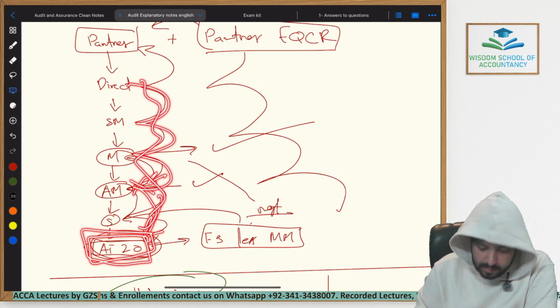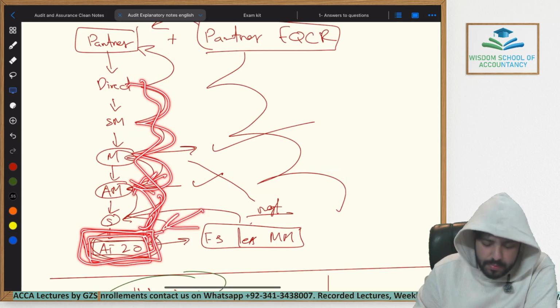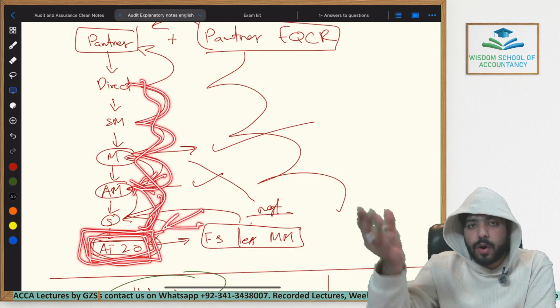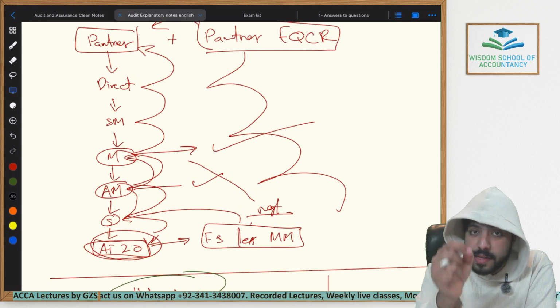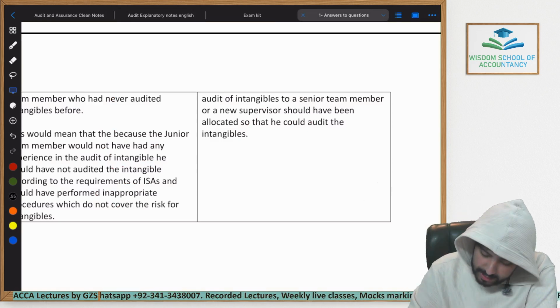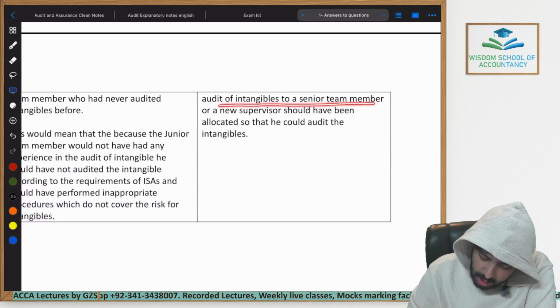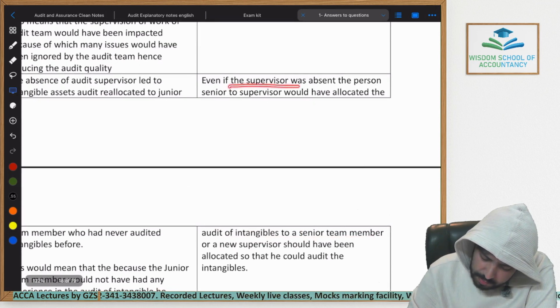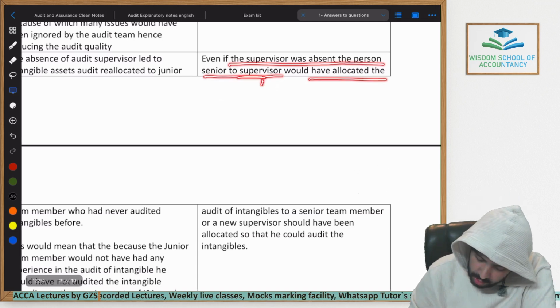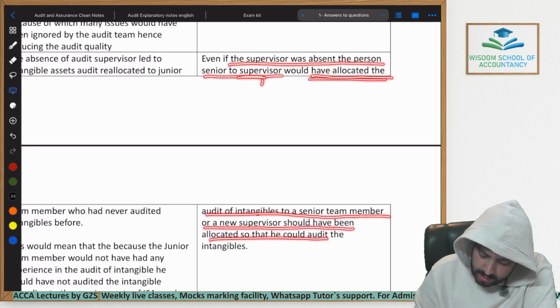They only review the things. If you had to select someone from the audit team, why did you select a junior member? Let alone why did you select a junior person who has never audited intangibles before? You should have selected a senior person who has experience auditing intangible assets. So coming towards my recommendation: audit of intangibles to a senior team member. Even if the supervisor was absent, the person senior to the supervisor, which is basically the AM, would have allocated the audit of intangible assets to a senior team member, or a new supervisor should have been allocated so that he could audit the intangibles.